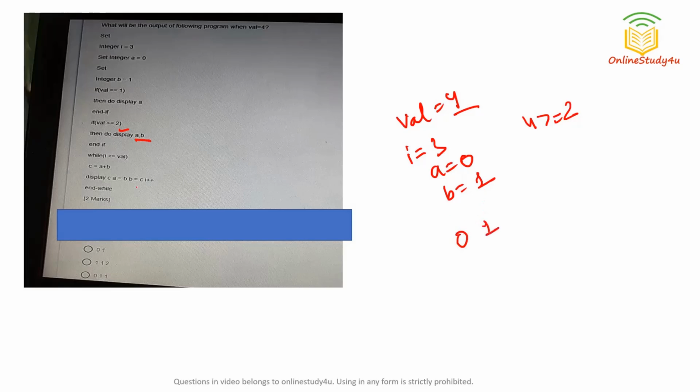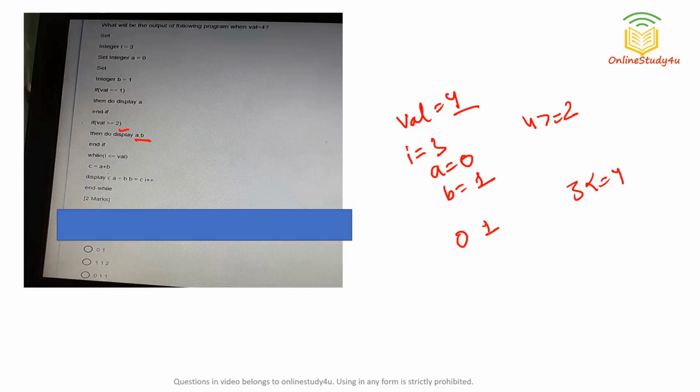So what will be the output of the following program when val equal to 4? Val equal to 4, integer i equal to 3, integer a equal to 0, b equal to 1. First of all, we are checking if val equal 1. No, val is 4. So that part is not true. Val greater than or equal to 2. 4 is greater than or equal to 2. Yes, of course it is. So they are saying to display a comma b. A is 0. B is 1. That will be displayed. While i less than or equal to val. i is 3. Val is 4. 3 less than or equal to 4. Yes, the condition is true.